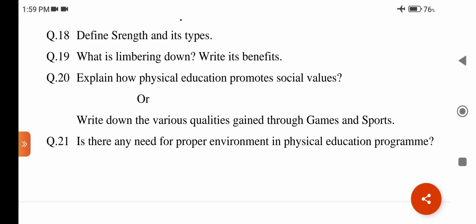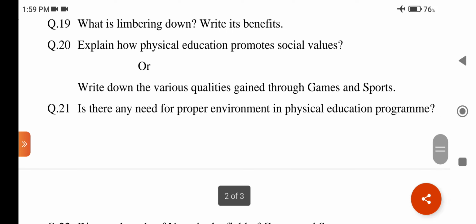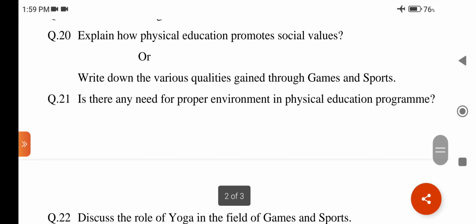Question number 20. Explain how physical education promotes social values. Explain means to make something clear. Promotes means to encourage. Social values include freedom, respect, justice, community, and responsibility. This question is related to chapter number 3, sociological aspects of physical education.